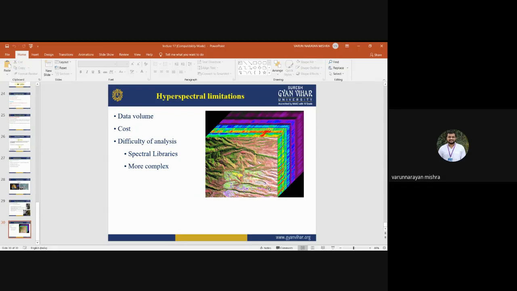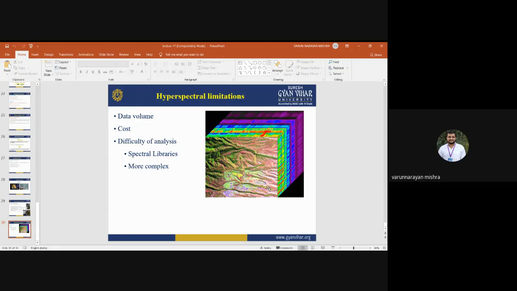So it is not easy to store this much data. You need good storage capacity for storing this large volume of data. Cost is another factor, because most of the hyperspectral sensors are not freely available. You need some funds to purchase that data set. So cost is another limitation of hyperspectral remote sensing.